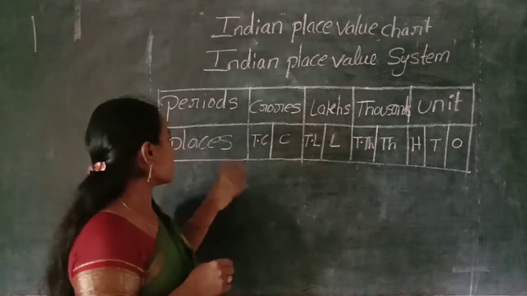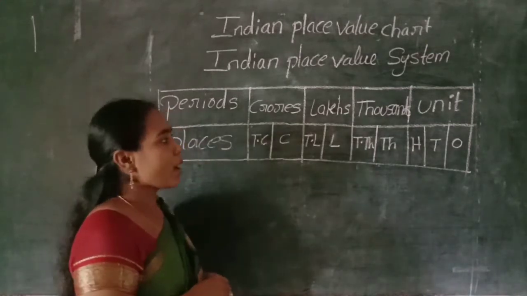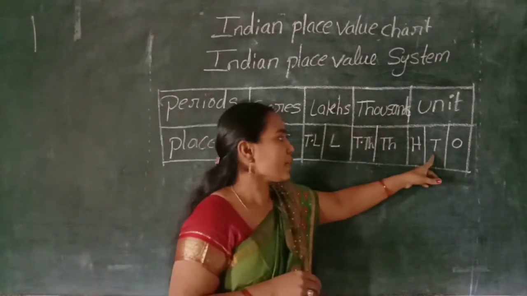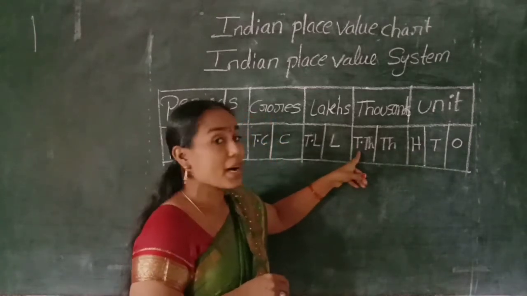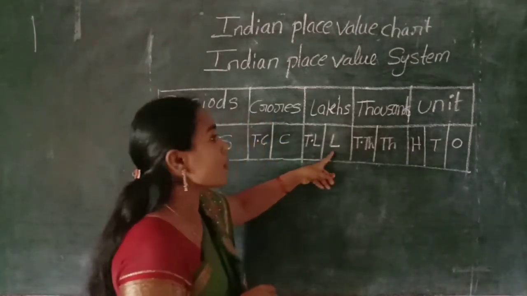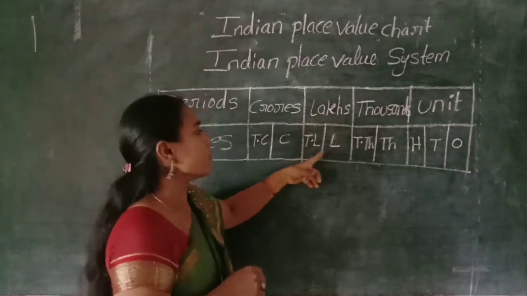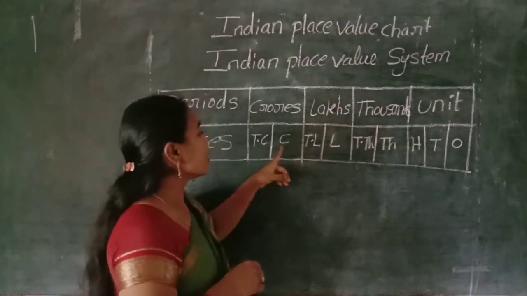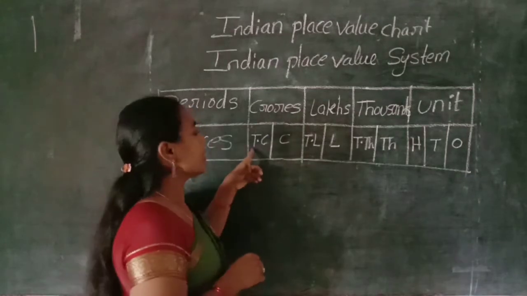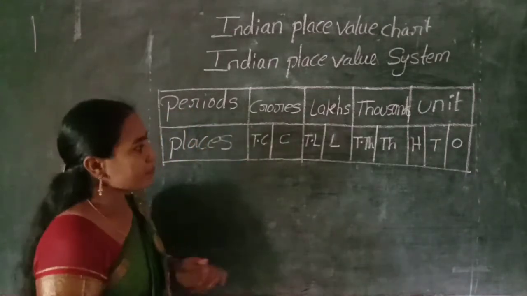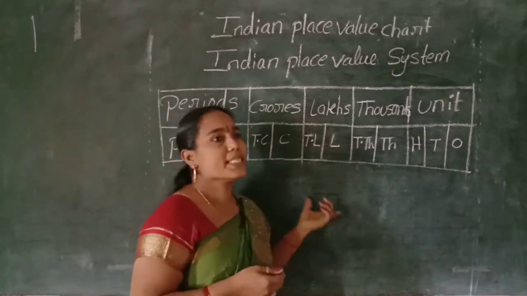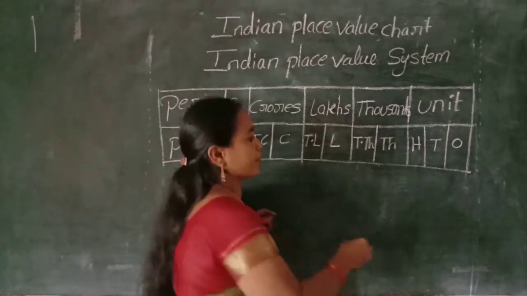Okay, I wrote the short form here. O for ones, T for tens, H for 100, TH for 1000, TTH for 10,000, L for lakh, TL for 10 lakh, C for crore, TC for 10 crore. Okay, children, I place some digits in the chart.